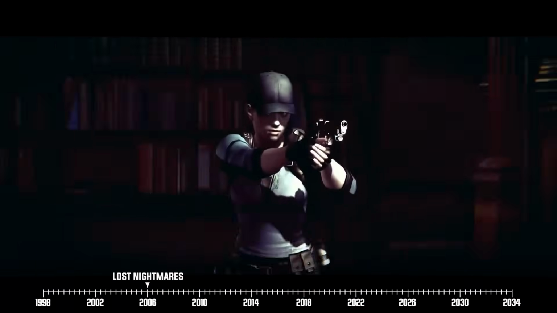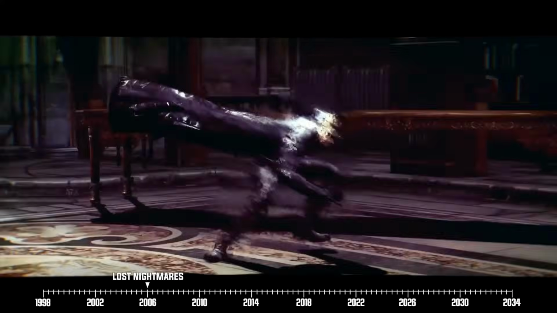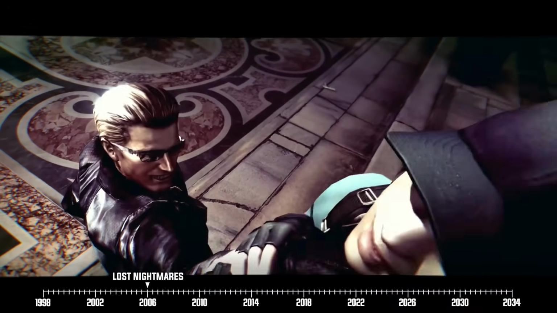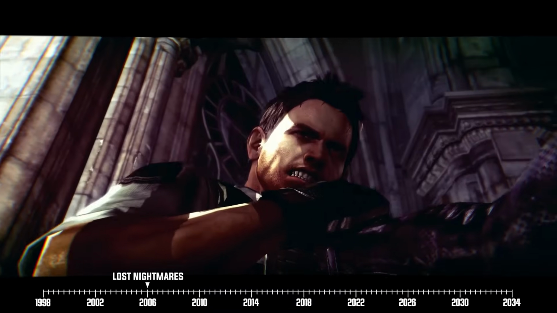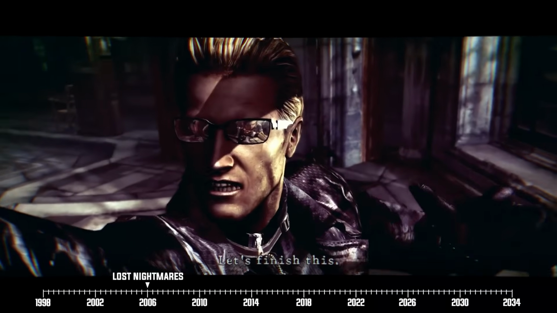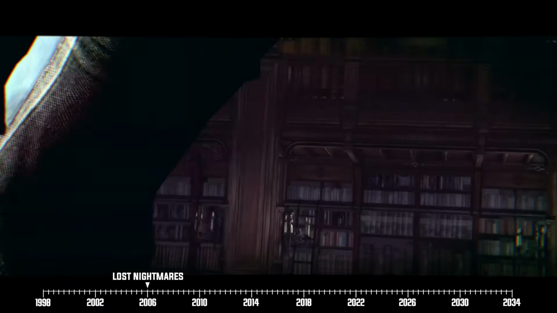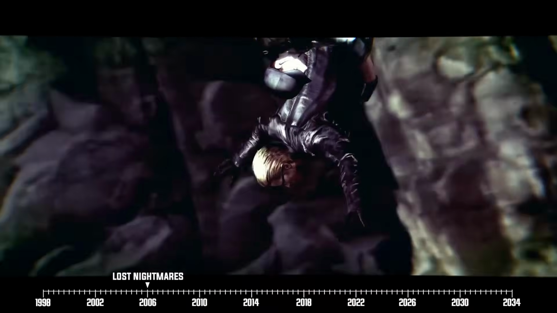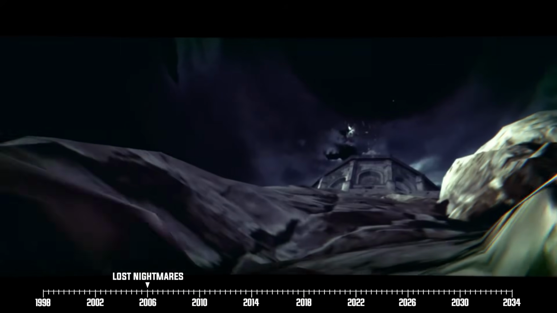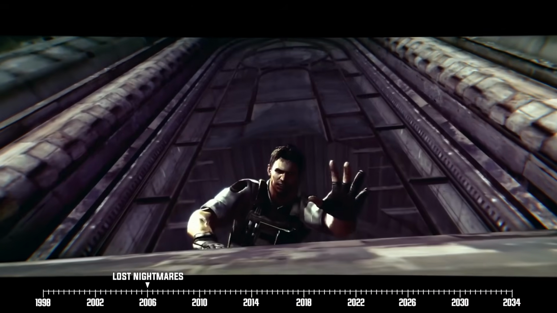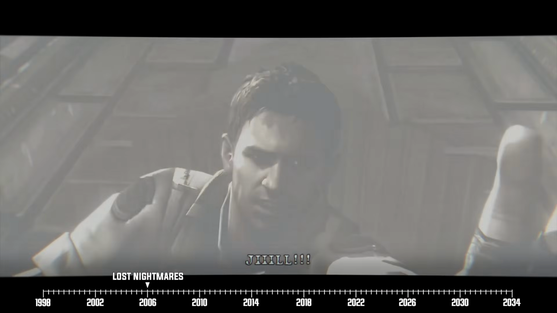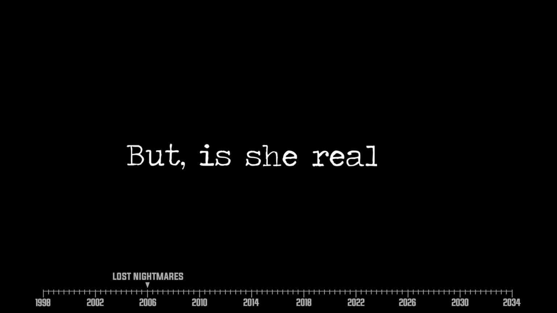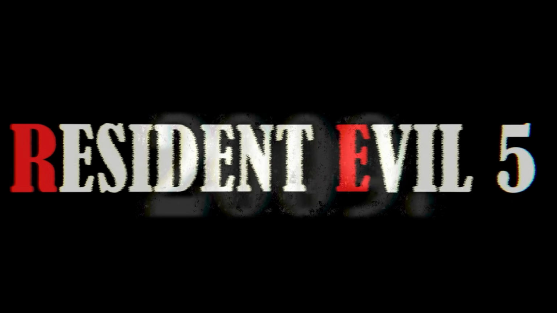Of course, the duo attempt to take Wesker into custody, but our heroes are ultimately defeated, and Wesker even finds an opening to give Chris a life-ending blow. In response, Jill comes up clutch and tackles Wesker away from her partner before the villain could strike him. Jill and Wesker are thrown out of Oswell's office window and down a cliff. Chris survives and looks on, believing that Jill's gone forever. But is she really? Resident Evil 5, 2009.